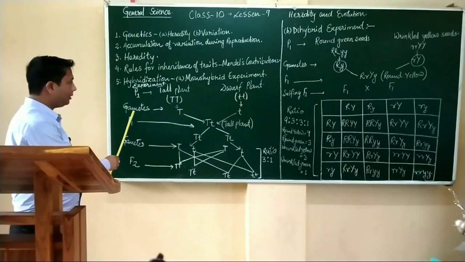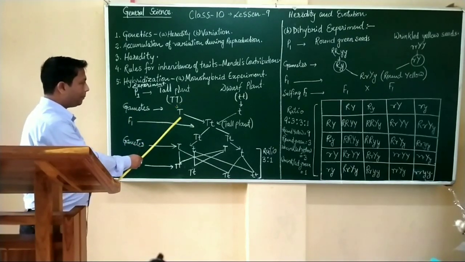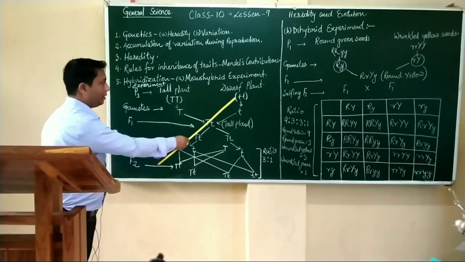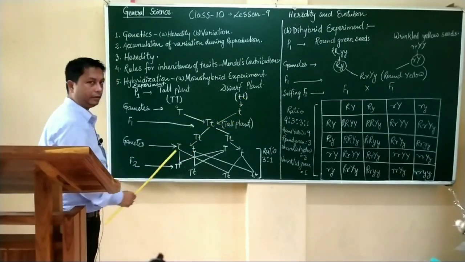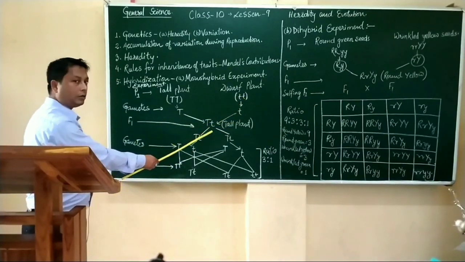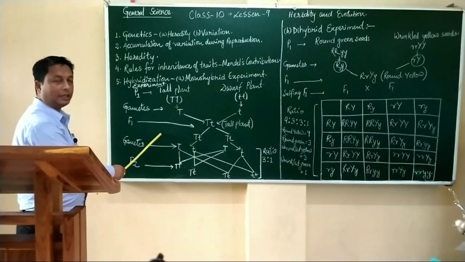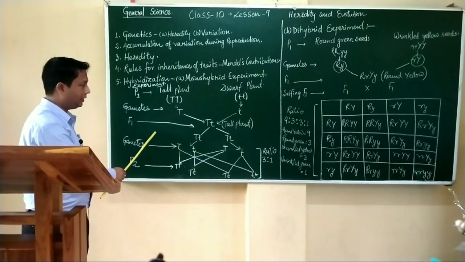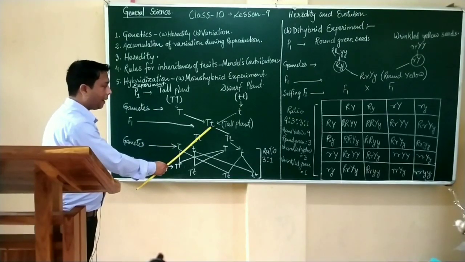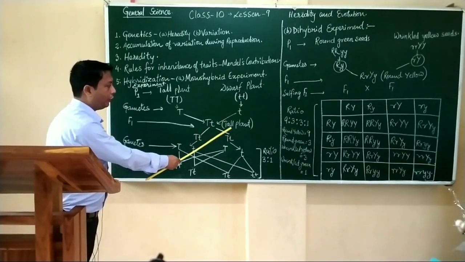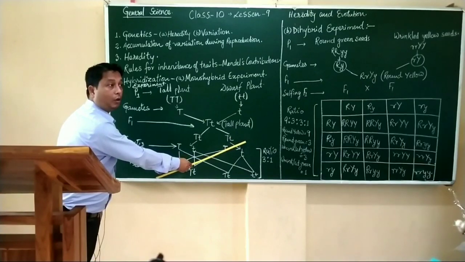Here, gametes, capital T and small t. When they cross each other, in F1 generation, that is first filial generation, capital T, small t, it produces tall plant.